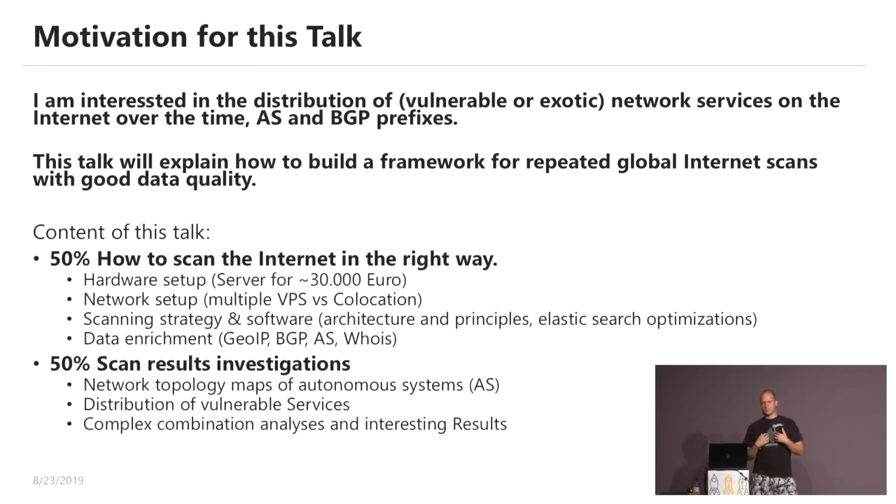I'm very interested in the distribution of vulnerable or exotic network services, for instance, industrial control systems or building management systems in the internet over the time of different autonomous systems or BGP prefixes. And this talk will explain how to set up this framework. In the first 50%, we will talk about the setup itself, and in the next 50%, we will talk about the results of our scans.